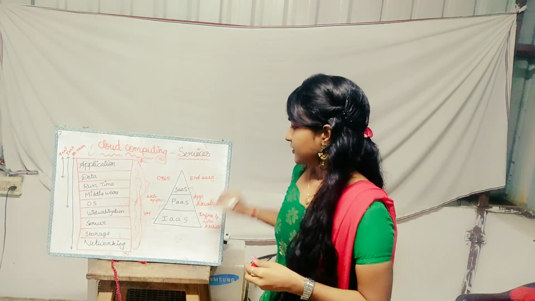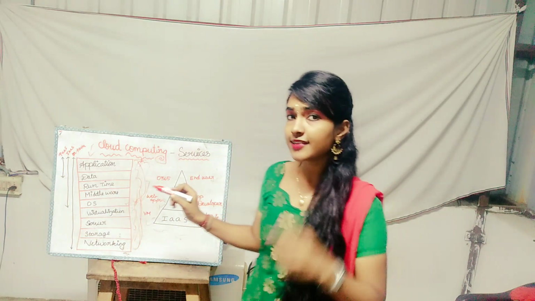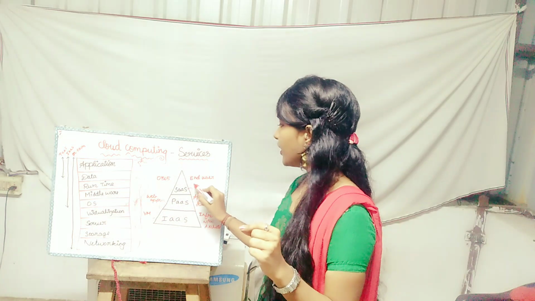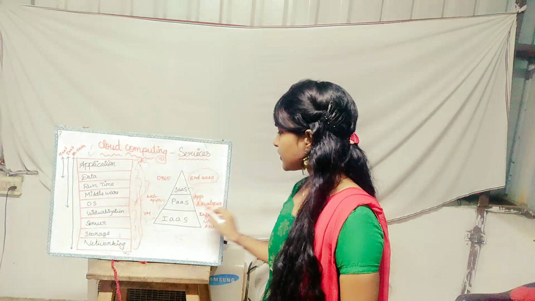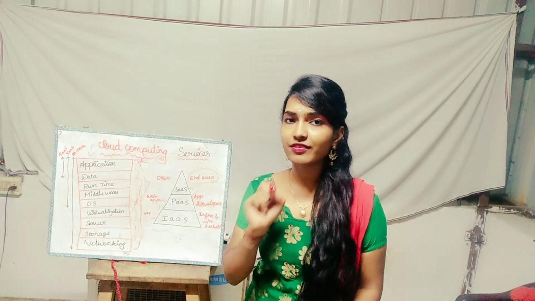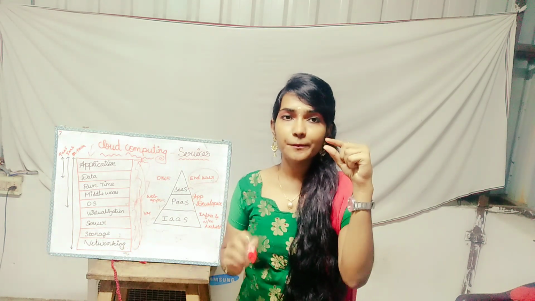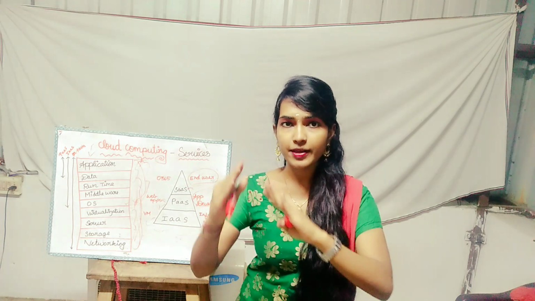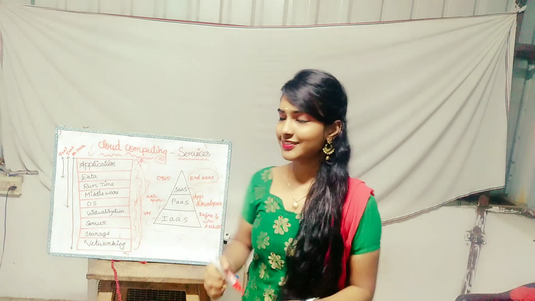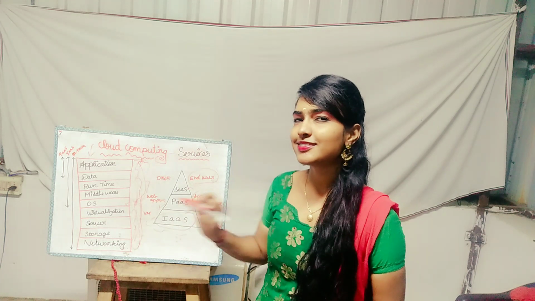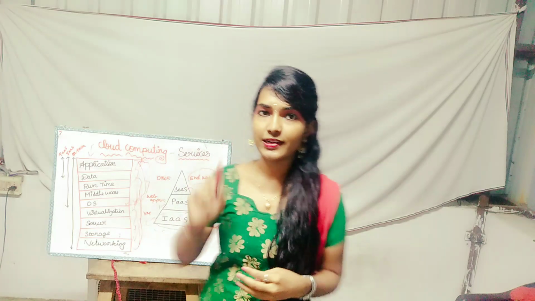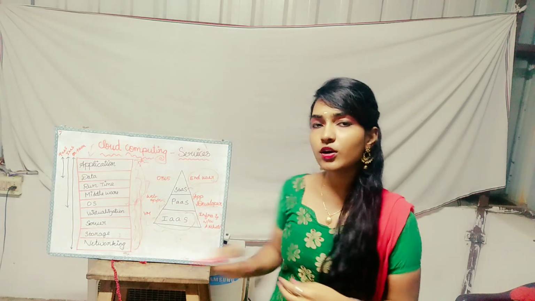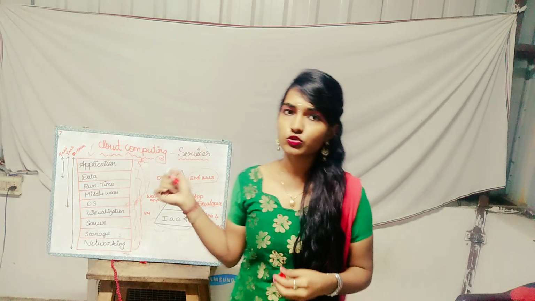Now, why this diagram? Because here SaaS will be used by end users because nothing is managed by us. They literally manage everything. We pay and we use those things. PaaS, platform as a service, is for app developers, because they concentrate on application and data that must be managed by them. The rest will be managed by the cloud providers. And here comes IaaS. Here we have to manage from the OS to the application. For example, infrastructure and network architects will use this IaaS.